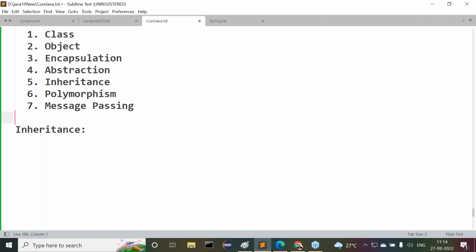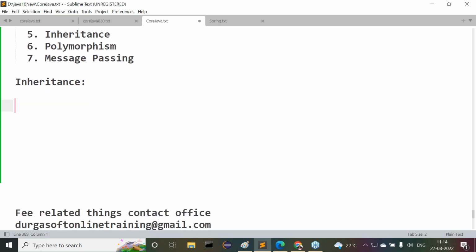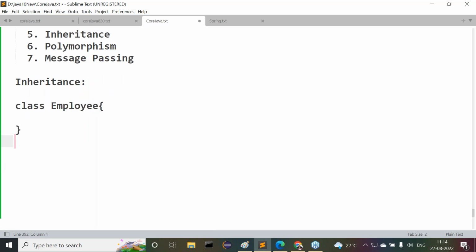Listen carefully. In Java, we are going to write the programming by using classes only. We are able to write programs by using what? Classes only. Say for example, class employee. Say for example, class customer. Like so many classes are available. Inside this employee, some variables and methods are available. Inside this customer class, some variables and methods are available. Similarly, class product exists. Inside this also, some variables and methods exist. Like this, we are able to write classes. Got my point or not?